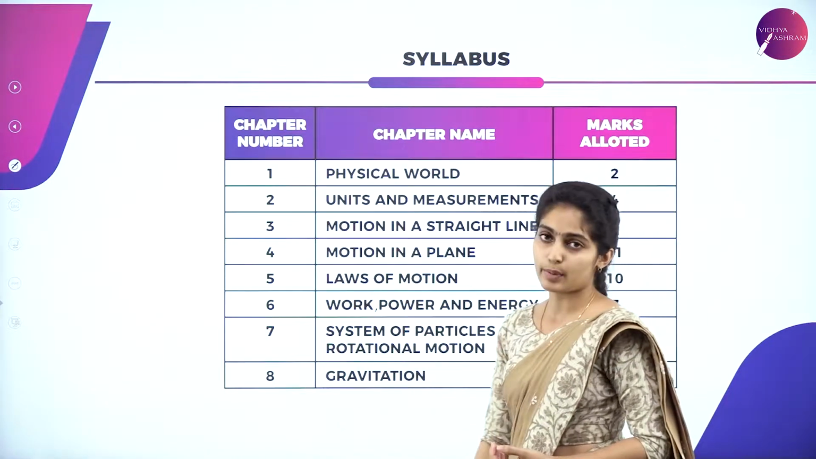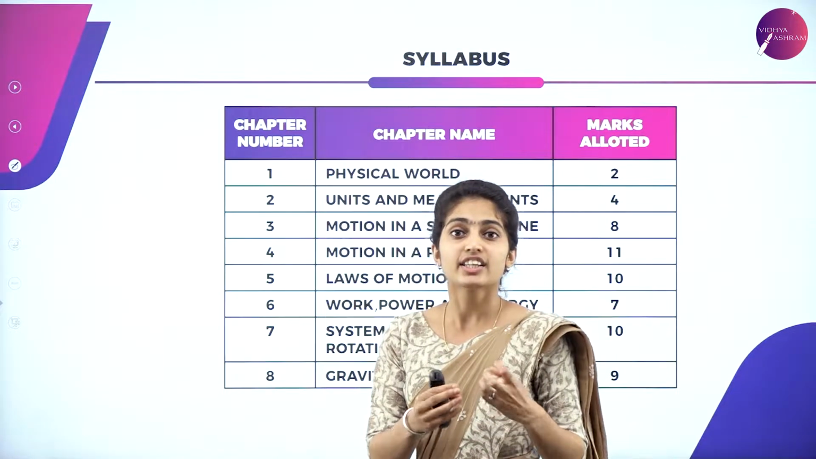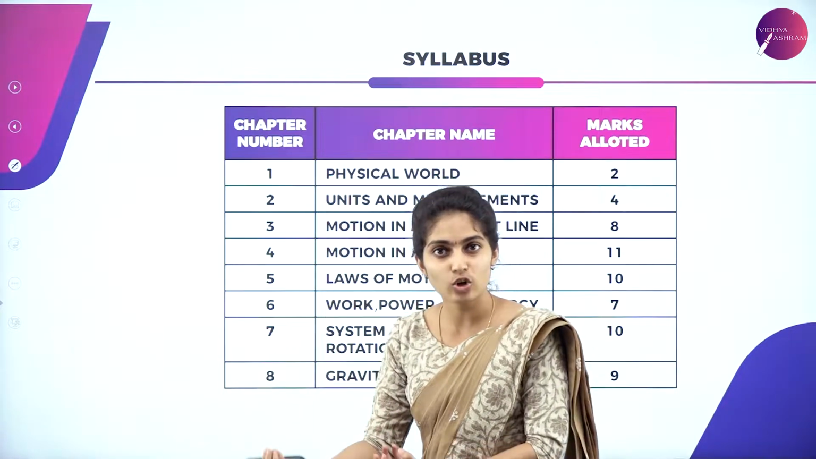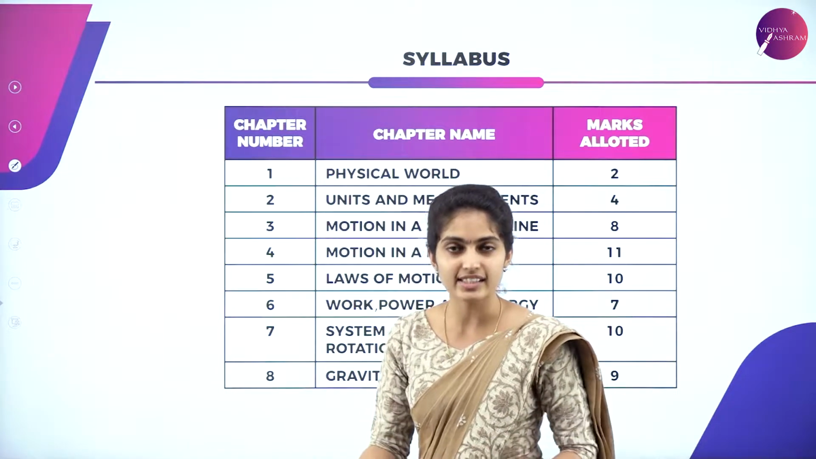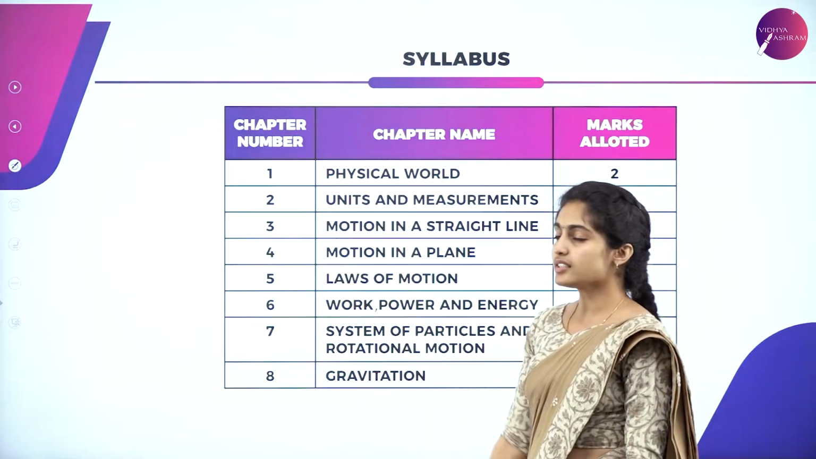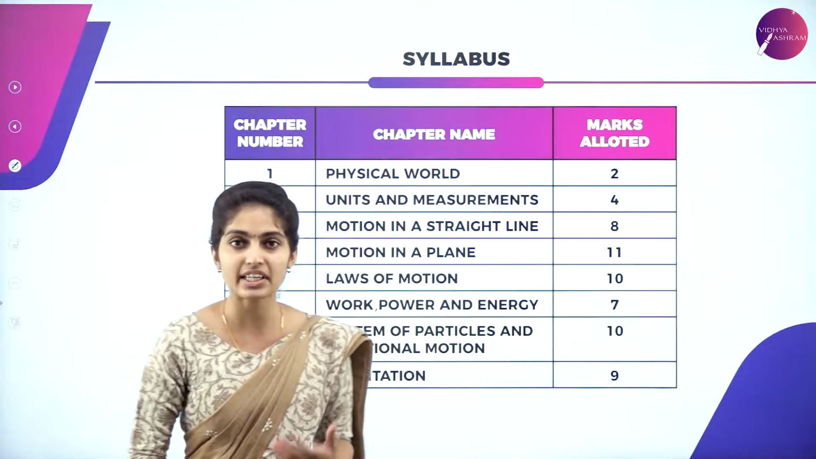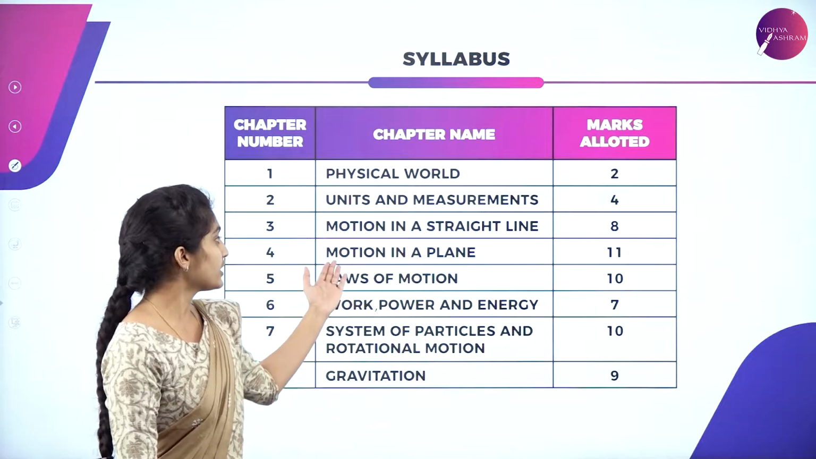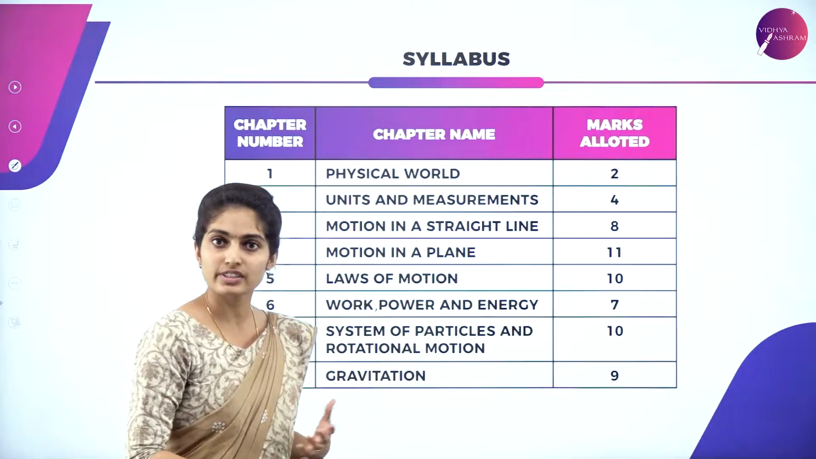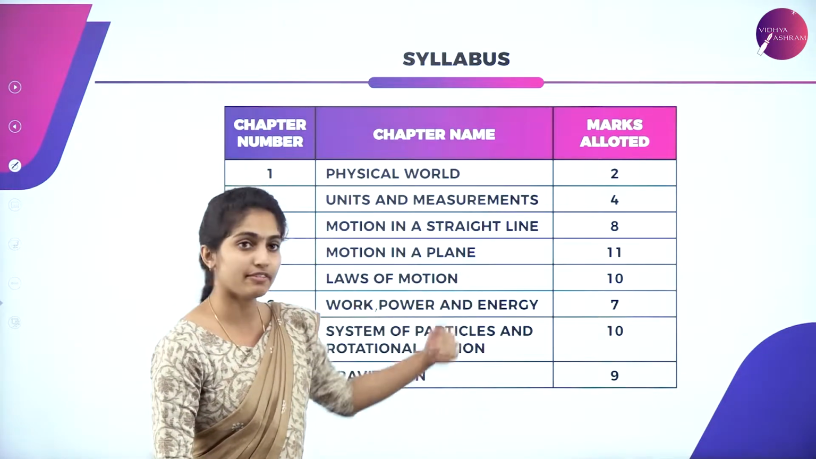And next is chapter 2, that is Units and Measurement. Here we study the units, measuring kilograms, grams, seconds, the measurements we study in this chapter. Next is the third chapter, that is Motion in a Straight Line. We study about motion, and then in motion in a plane, we also study the motion of objects in a plane, which is of 11 marks.